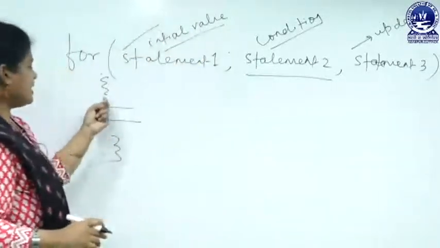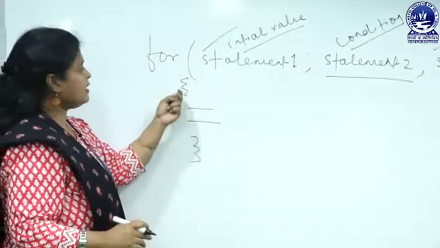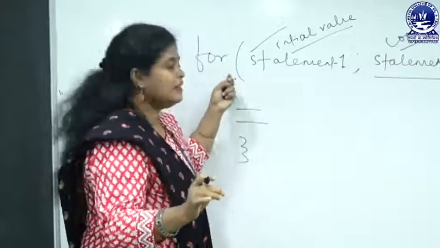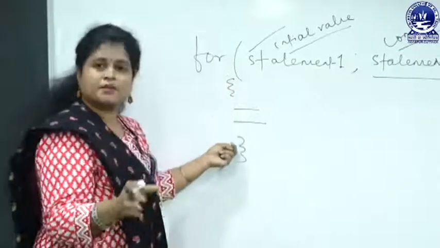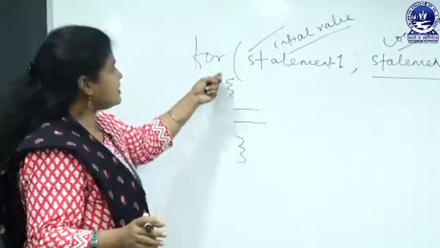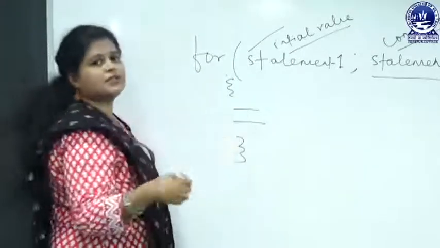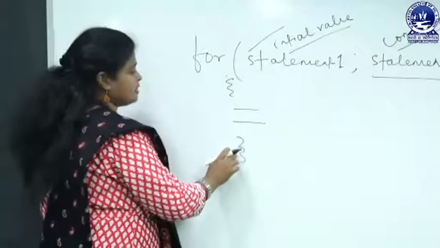Then opening brace and closing brace. If the for loop consists of only one statement, then the opening and closing braces are optional. But if the for loop consists of multiple statements, then they are compulsory. So it is always better to use opening and closing braces.